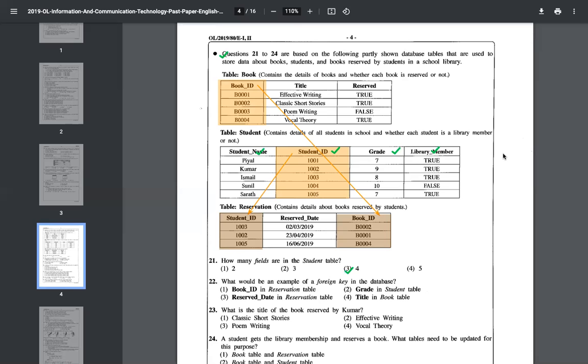What should be an example for foreign key in a database? Book ID in a reservation table. Yes, there is a foreign key. Correct. Student ID in the reservation table, that is also a foreign key. Reserved date, no, it's not a key. Grade, not a key. Title is not a key. So only the first one. Answer is 1. Correct.